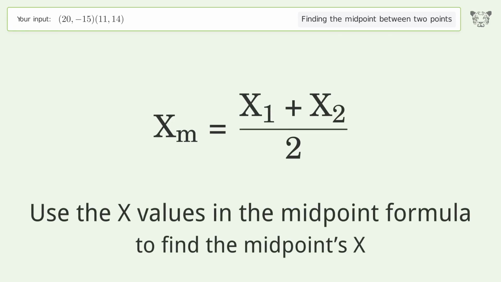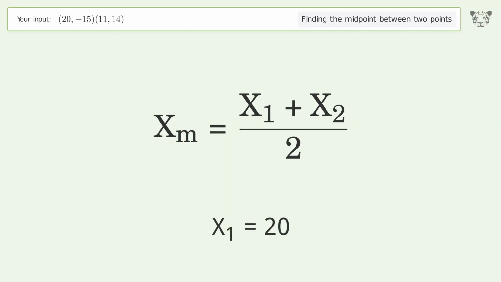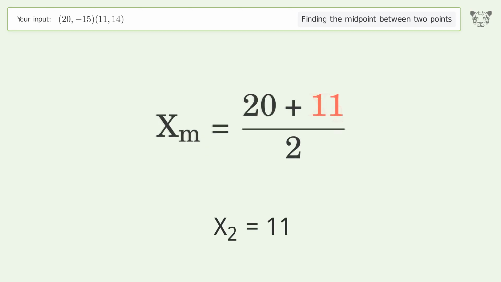Use the x values in the midpoint formula to find the midpoint's x. x1 equals 20. x2 equals 11. Simplify the arithmetic.